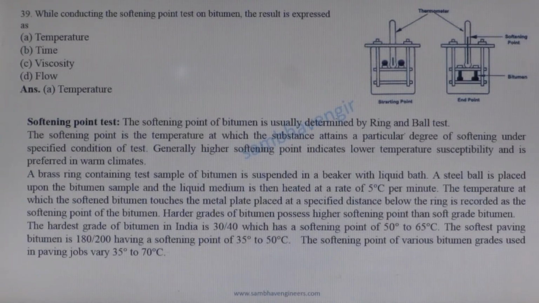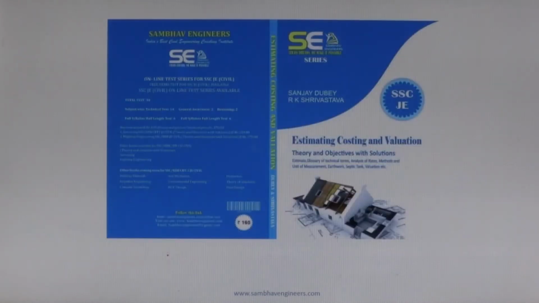Softening point is the temperature at which the bitumen attains a particular degree of softening under standard condition and is represented in temperature. The softening point of various bitumen grades used in paving jobs varies from 35 degree centigrade to 70 degree centigrade.